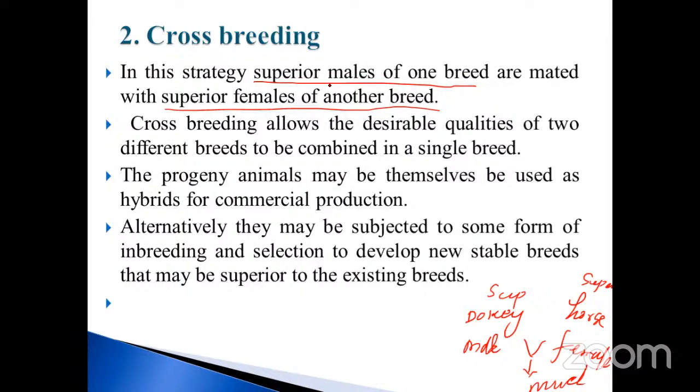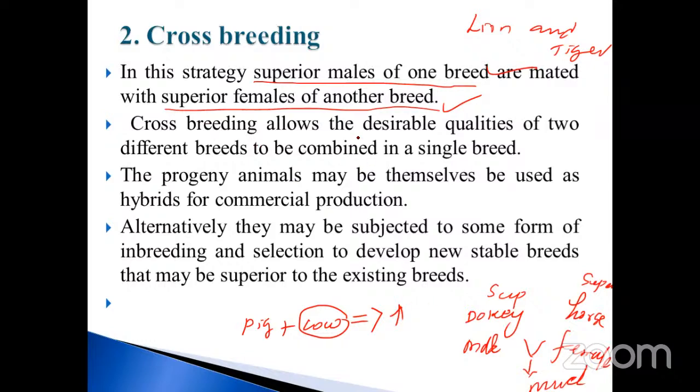That's the thing given here: the superior male of one breed is mated with the superior female of another breed. Take an example, lion and tiger. For example, I told you, tiger. And sometimes nowadays, the pig as well as the cow are also mated. Pig plus cow. The cow looks like a pig in nature, and the weight is also very high in nature. Just go and check it: what are the cross breeding animals in recent years? You will get the ideas.